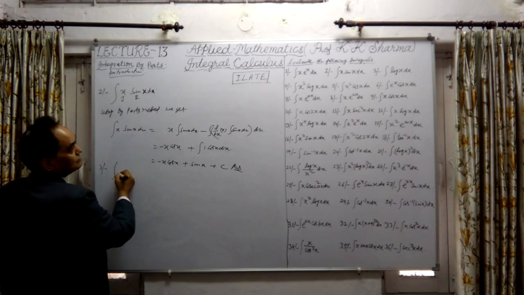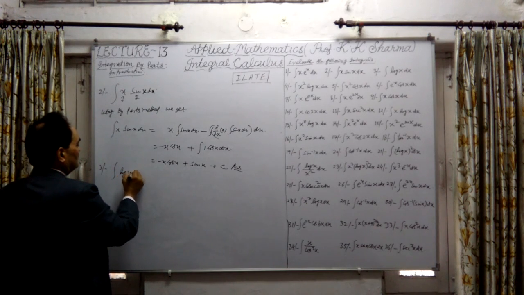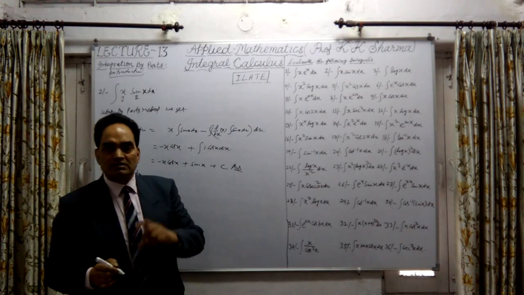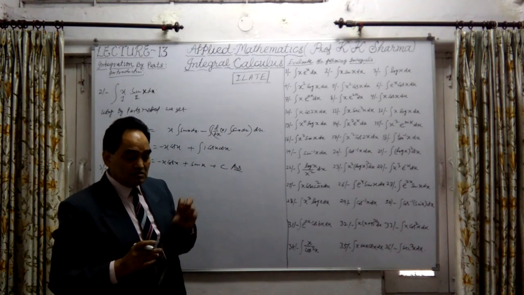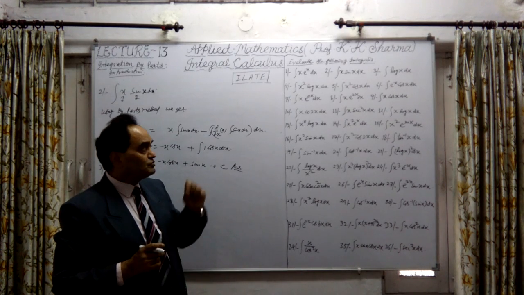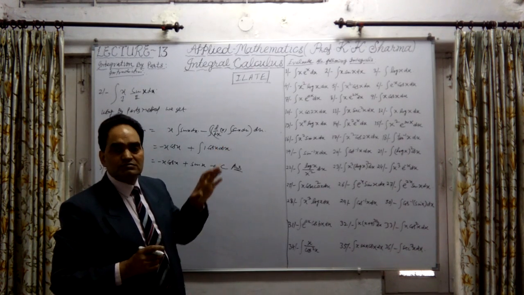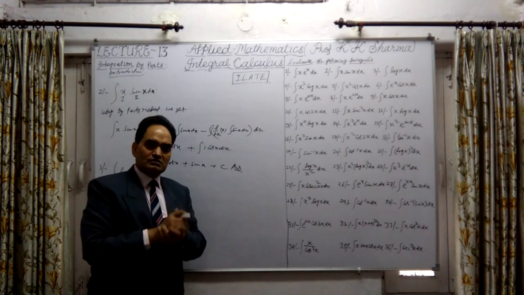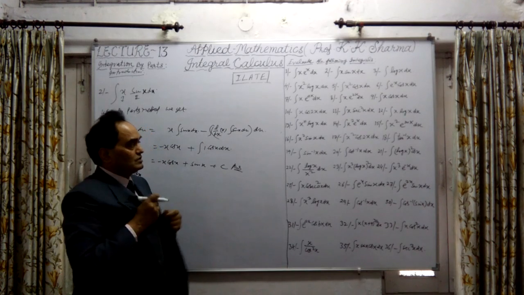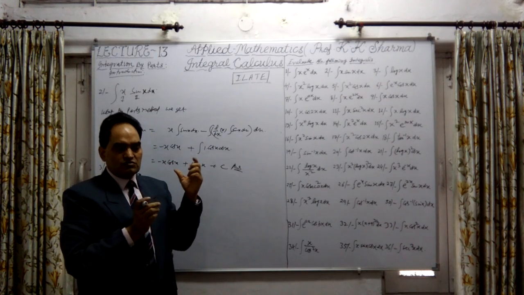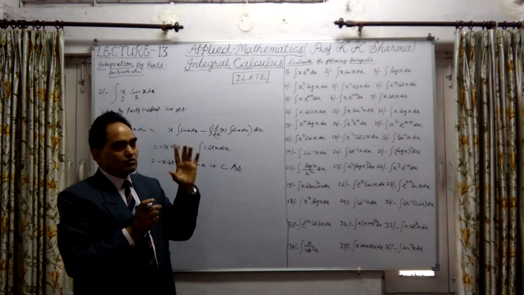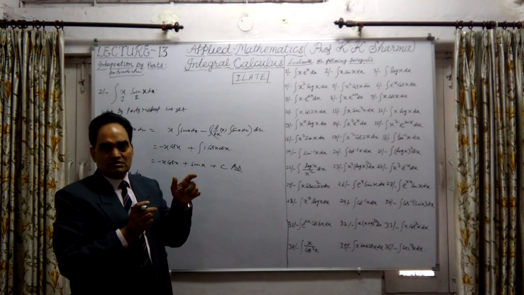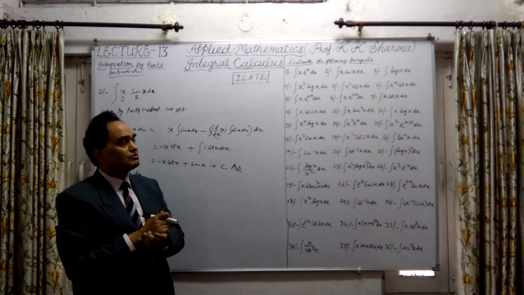The integration of log x only. Now in this case, whenever there is a single function and we have to apply the bypass method, why is the bypass method applied? Because we cannot find the integration of this function directly, it is not integrable. Let me discuss this, I forgot to discuss it. When there is a single function like log x or tan inverse x, these functions are not integrable. Integration of these cannot be calculated.